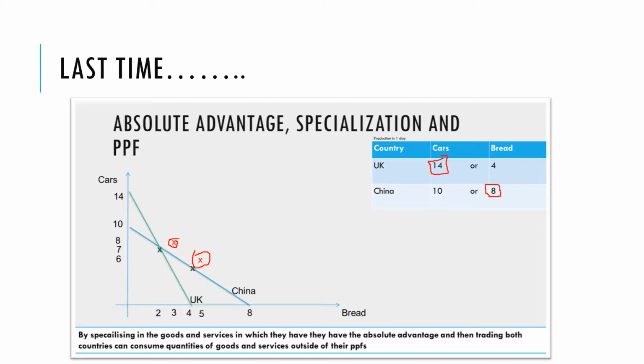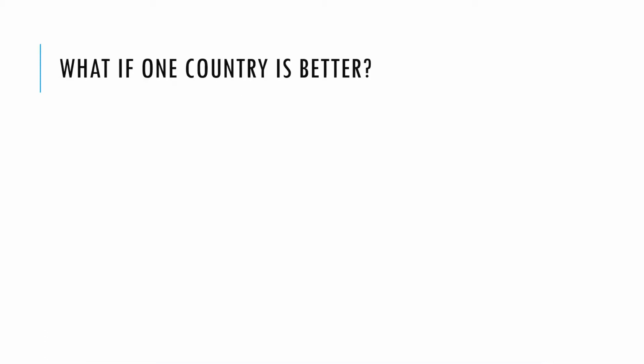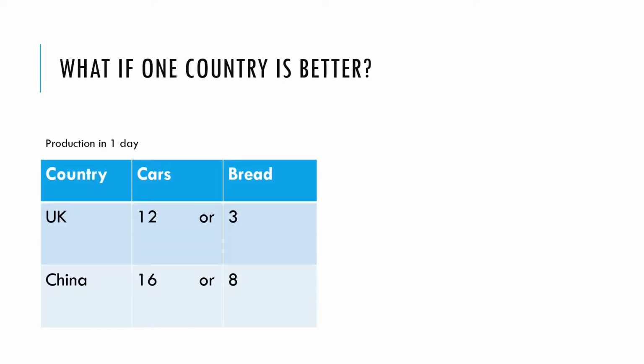But in this video we're going to take it a little bit further. And we're going to pose the question, what if one country is better at producing both goods and services than another? Can it still make sense for them to specialize in trade? So we're going to have a look at this example in this video.